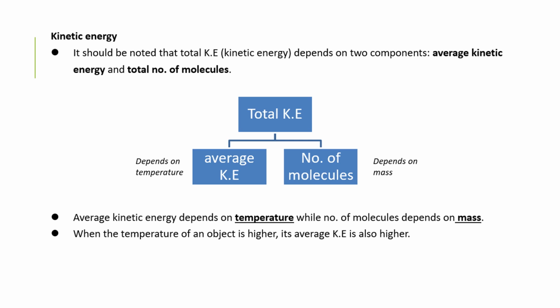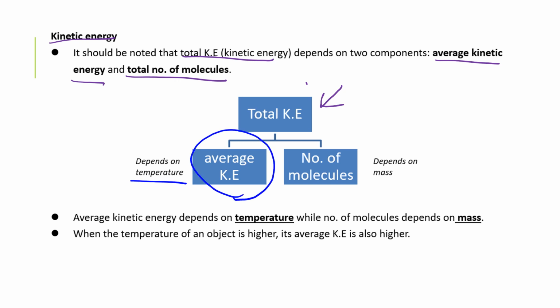So overall speaking, kinetic energy consists of, we call it total KE. It consists of two things. The first thing is average KE, and the other one is total number of molecules. You have to know that the average KE depends on temperature, while the number of molecules depends on mass. That's it. So when the temperature of an object is higher, the average KE is also higher.